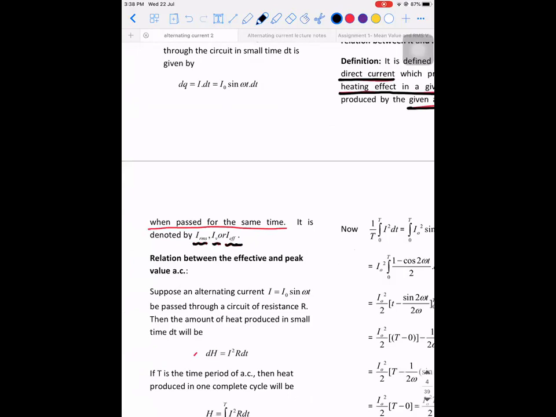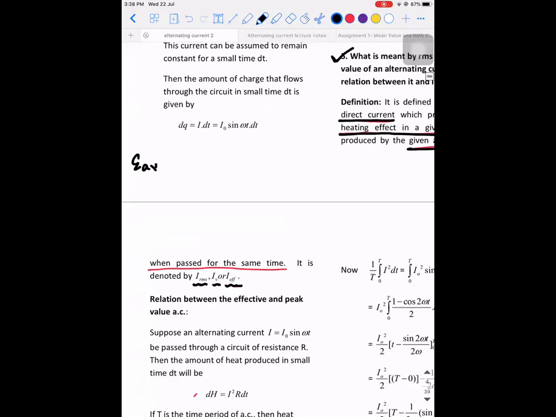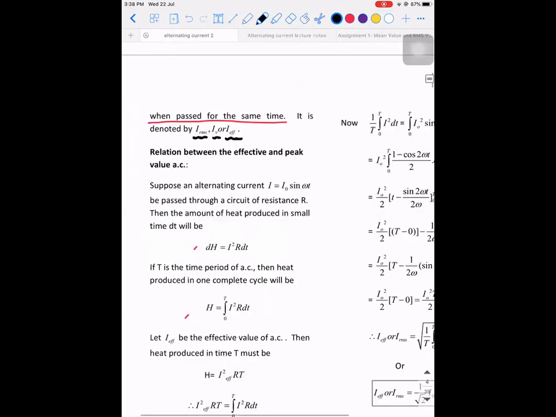Now we need to derive a relation between the peak value of the alternating EMF and the average and RMS value. For example, if I ask you the relation between the average value and the peak value, last class we derived: E average is equal to 0.637 times E naught, right? In a similar way, you have a mathematical value for the RMS value in terms of the peak value of the EMF.